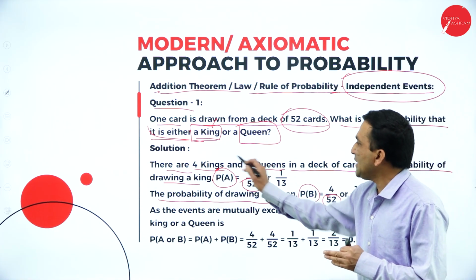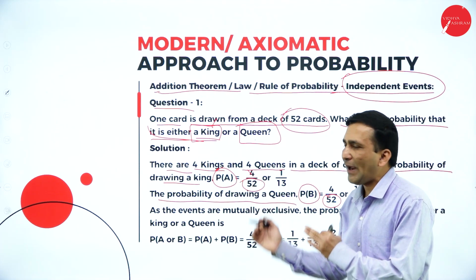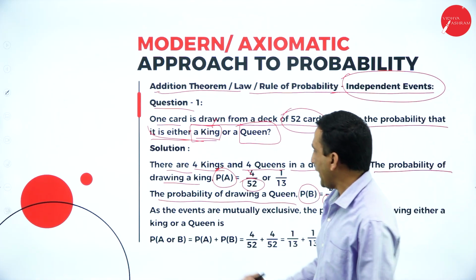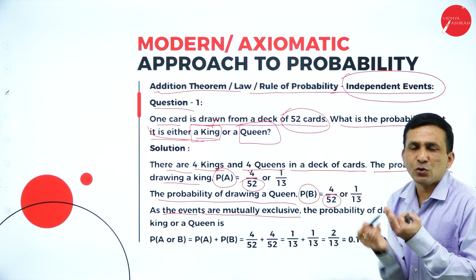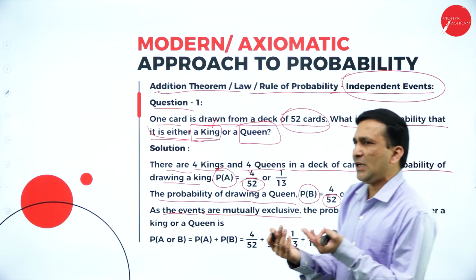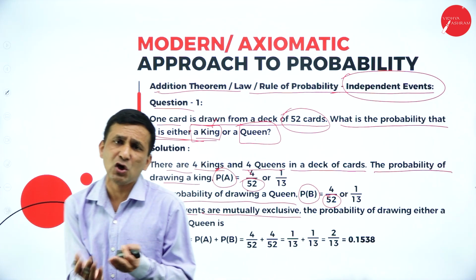Once you have the separate probabilities for king and queen, we go for the addition rule. As the events are mutually exclusive, when a king comes, a queen is not appearing, and when a queen appears, a king is not appearing.